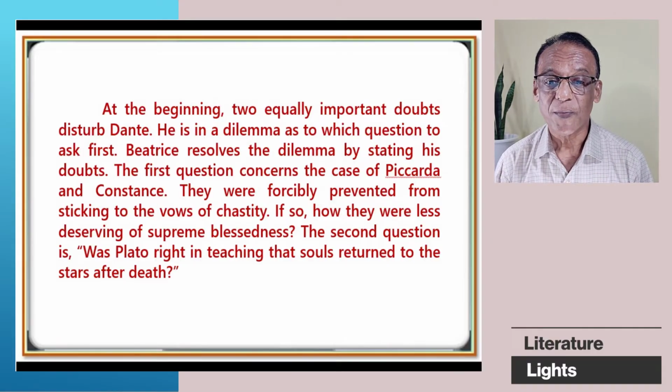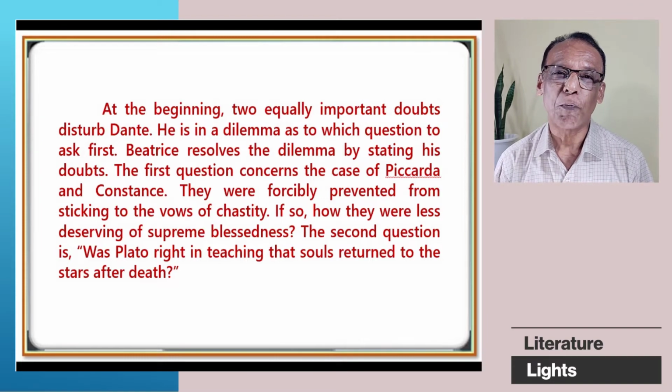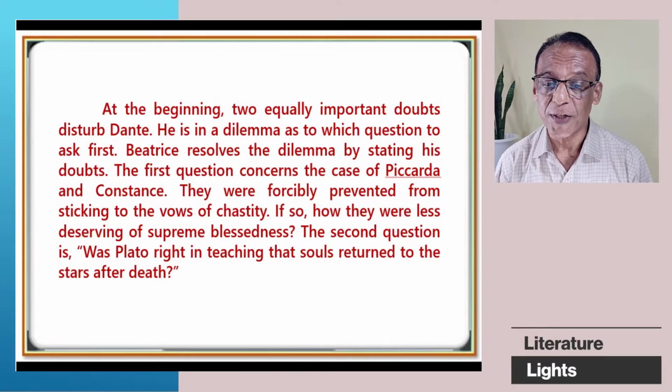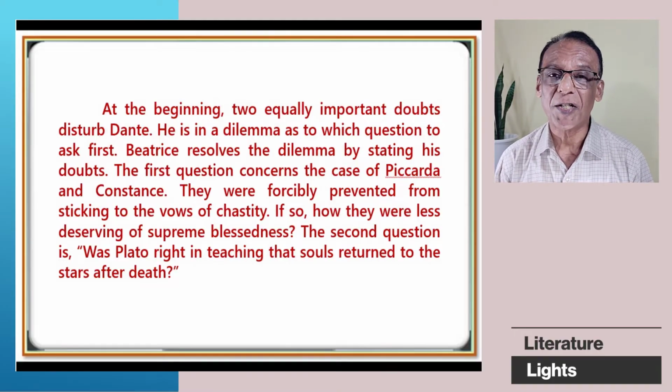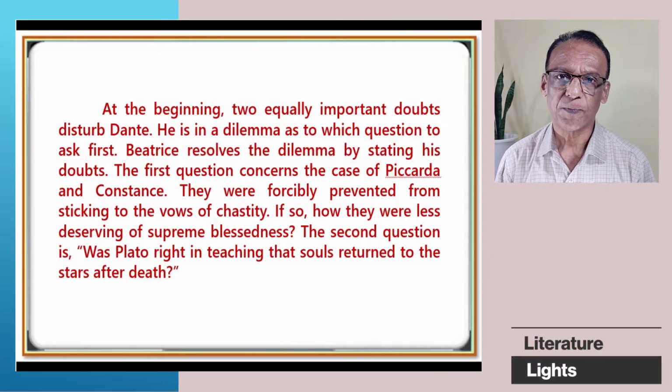The first question concerns the case of Piccarda and Constance. Piccarda and Constance were forcibly, by force, prevented from sticking to their vows of chastity. If so, how were they less deserving of supreme blessedness, that is God's grace? The second question is, was Plato right in teaching that souls returned to stars after death? This is paragraph number 2.